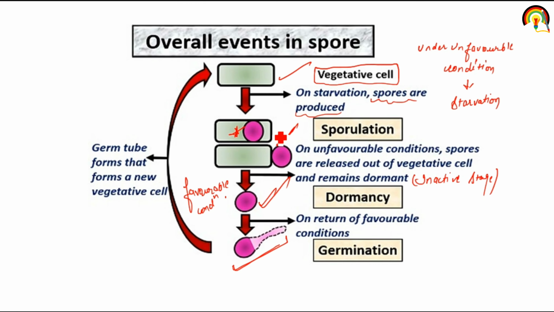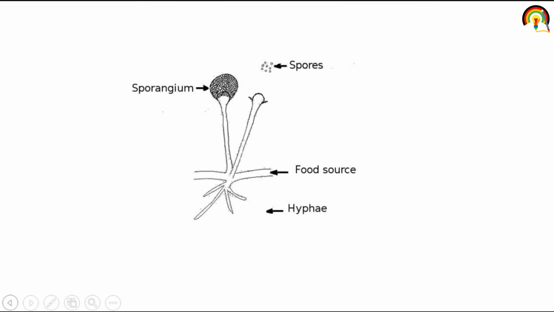And the process of formation of a spore is called sporogenesis. Clear? Next one is sporangium. So sporangium consists of spores, its food source, and that is hyphae.